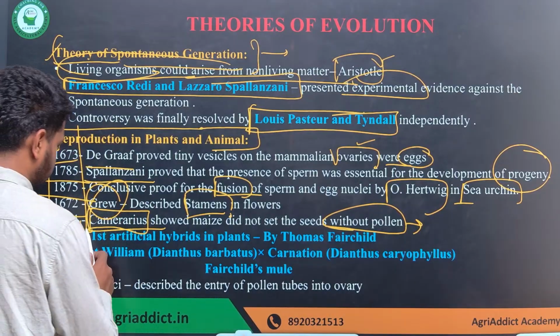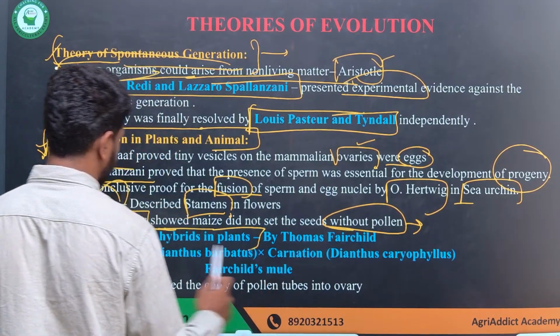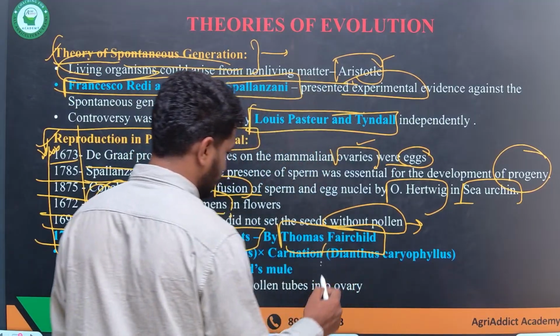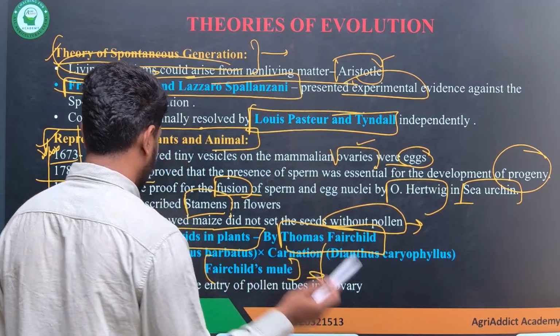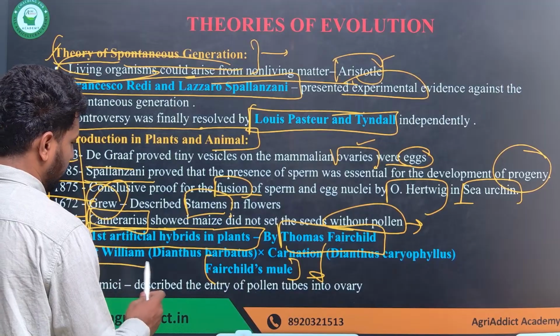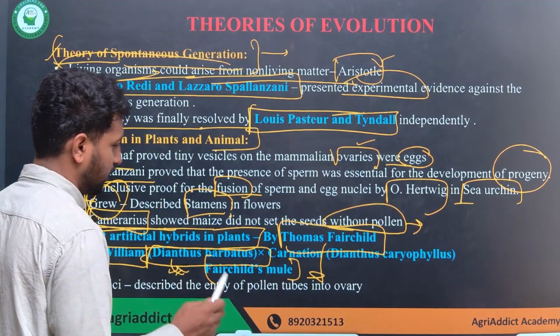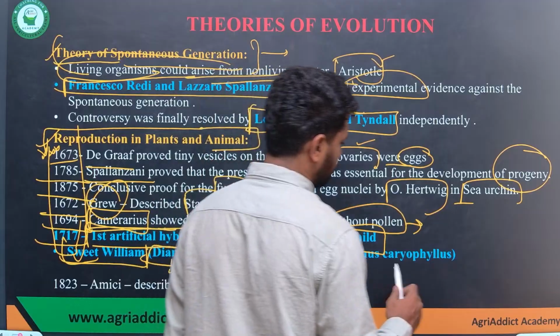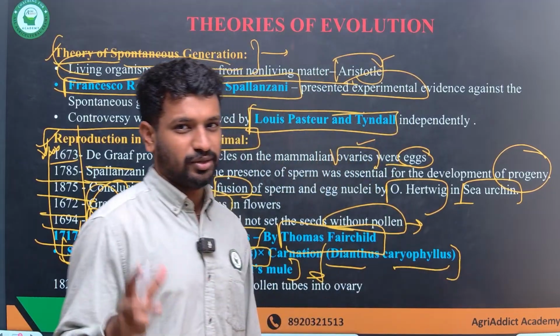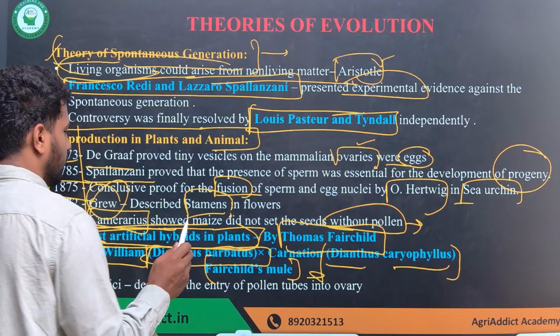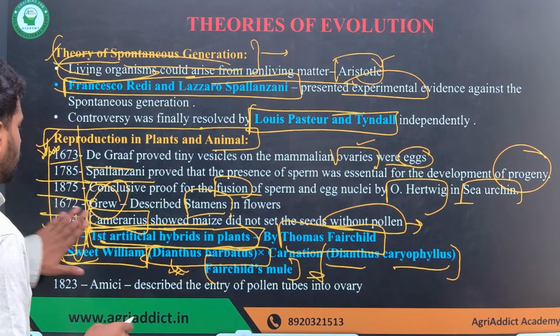Another very important thing is about the first artificial hybrids in plants, by Thomas Fairchild. It is famously called the Fairchild mule, and it came from the crossing of Sweet William, which is Dianthus. Please remember the scientific name here: Dianthus barbatus into Dianthus caryophyllus. This is famously called the Fairchild mule, the first artificial hybrid developed in plants, and you can at least remember this year.